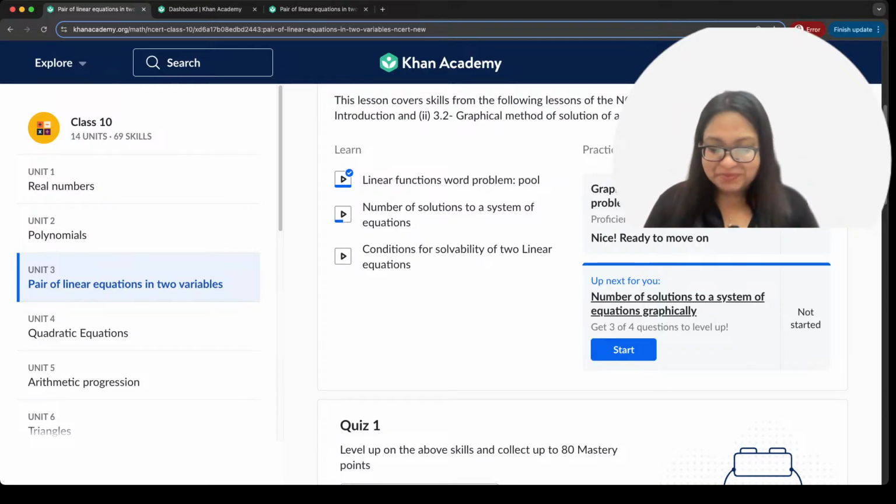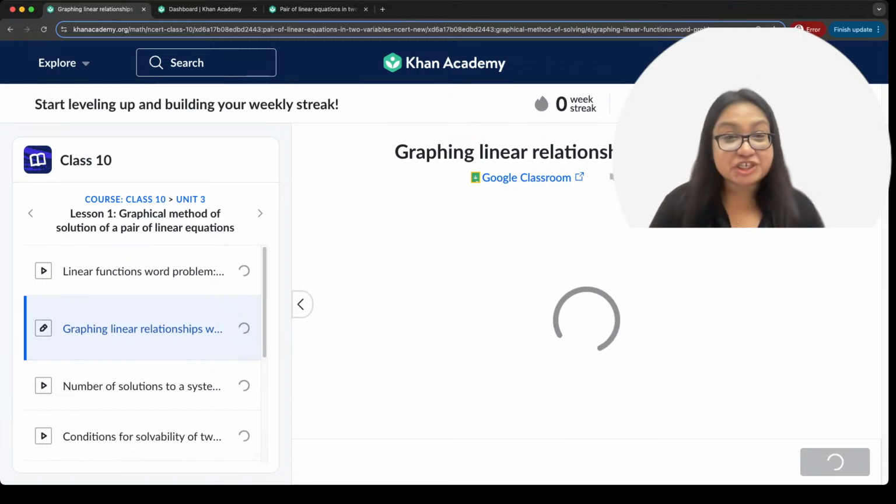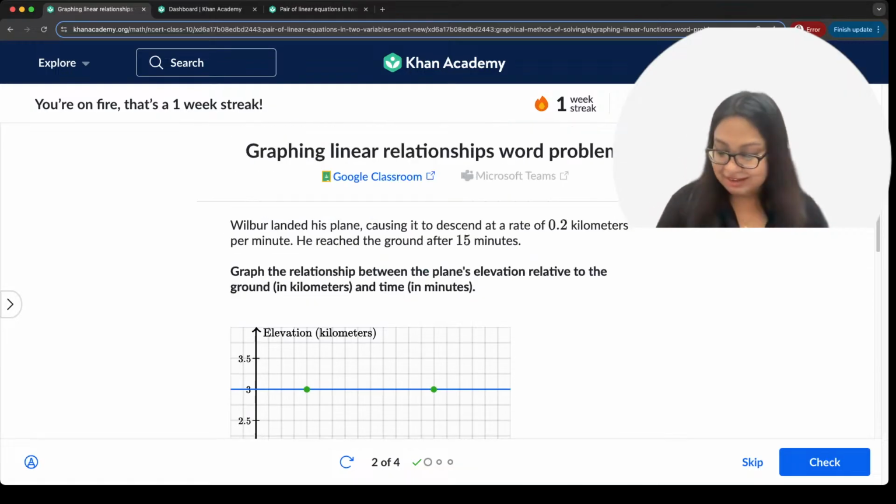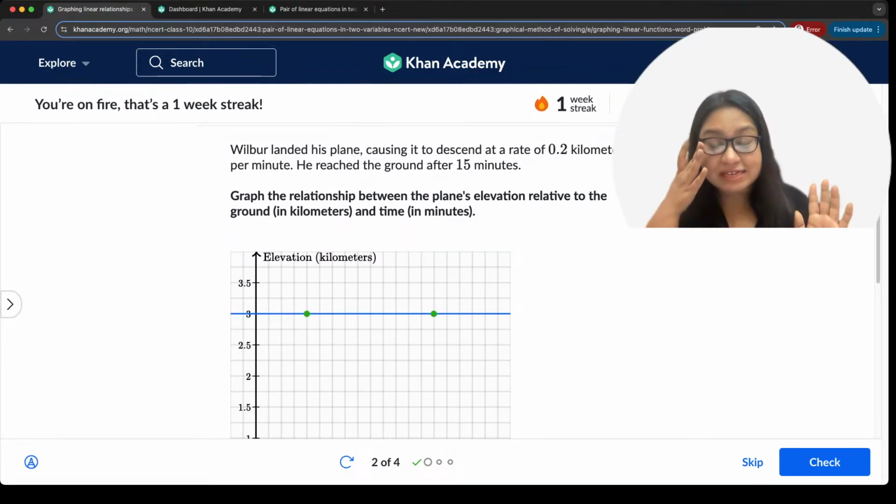Let's go. Graphing linear relationship word problems. Here we have how to graph linear relationships, right? So this is the first question. Guys, come on. Let's go ahead and solve this. Tell me, what is your answer?